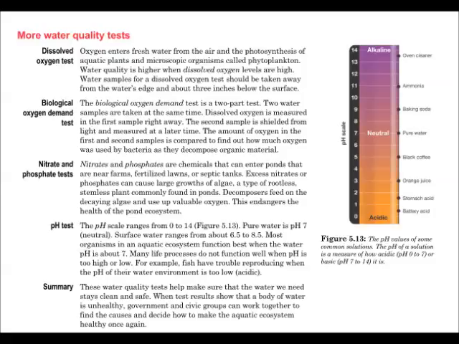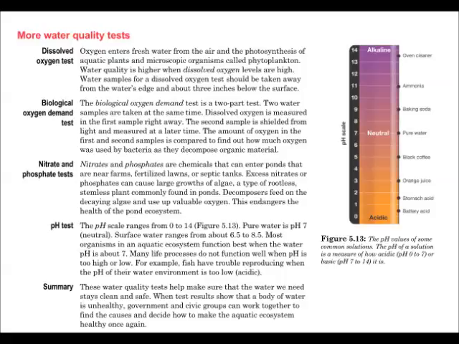Nitrates and phosphates are chemicals that can enter ponds that are near farms, fertilized lawns, or septic tanks. Excess nitrates or phosphates can cause large growths of algae, a type of rootless, stemless plant commonly found in ponds. Decomposers feed on the decaying algae and use up valuable oxygen. This endangers the health of the pond ecosystem.